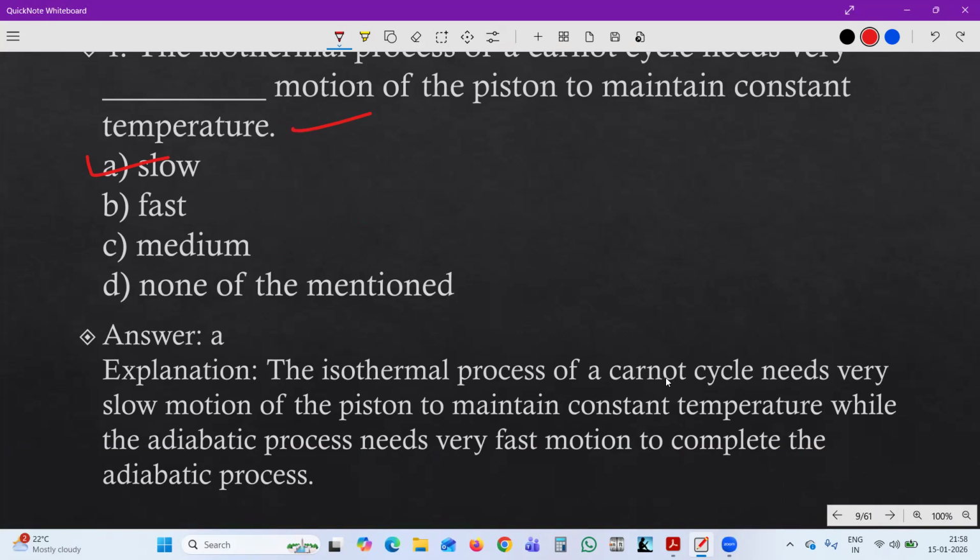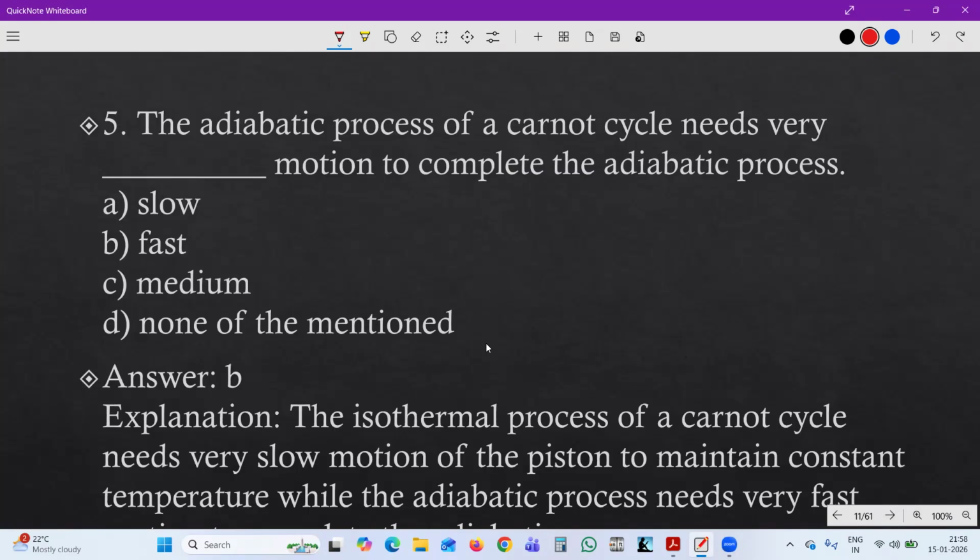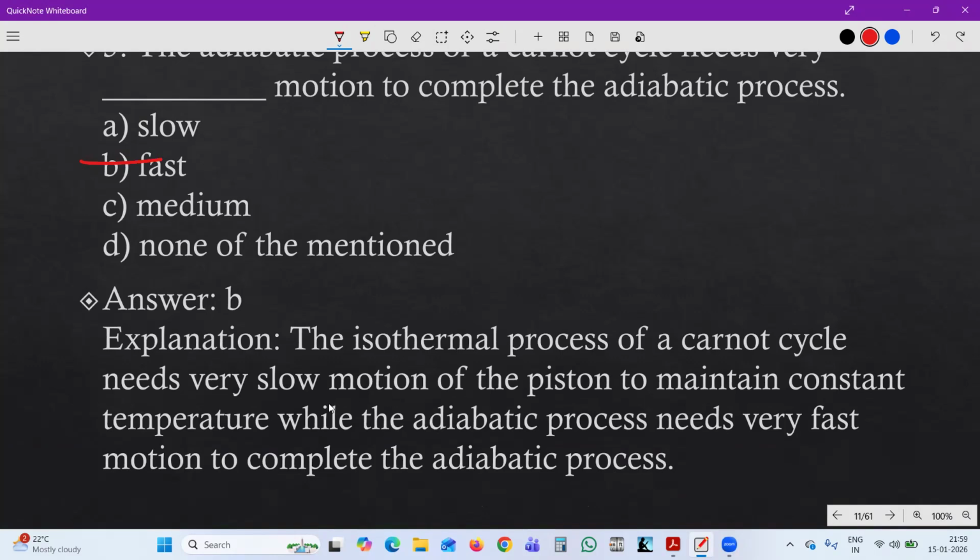The isothermal process of Carnot cycle needs very slow motion of piston to maintain the constant temperature, while the adiabatic process needs fast motion. In case of adiabatic, it needs fast motion to complete an adiabatic process, but in case of Carnot cycle isothermal, it needs a very slow motion. Next one. The adiabatic process of a Carnot cycle needs, just now we saw, a very fast motion to complete the adiabatic process. Let's see the answer here. The answer is B. The isothermal process needs very slow motion of piston to maintain a constant temperature, while the adiabatic process needs very fast motion to complete an adiabatic process.